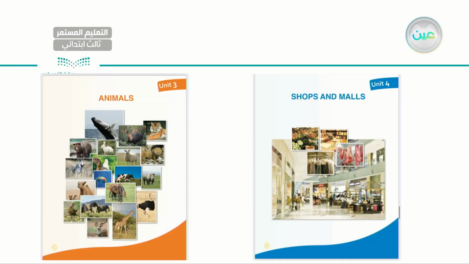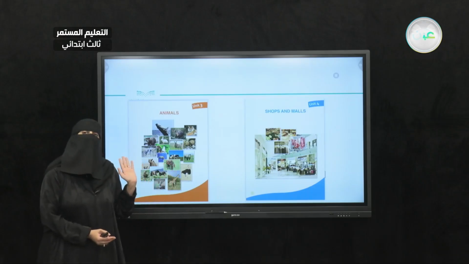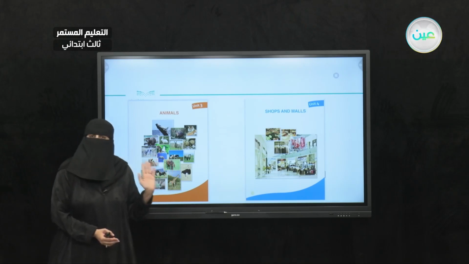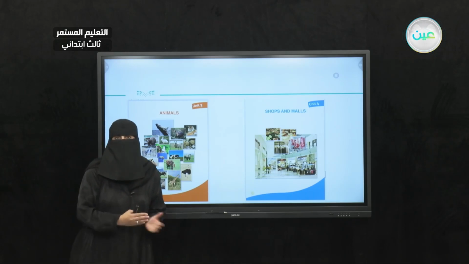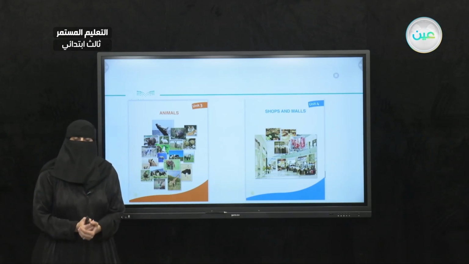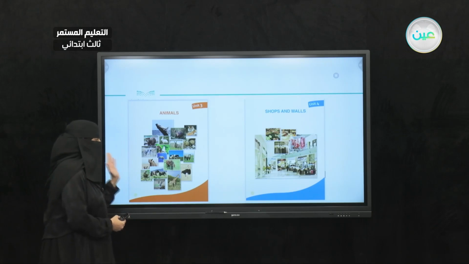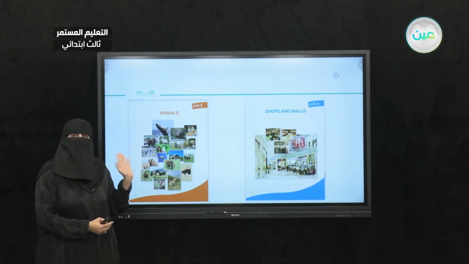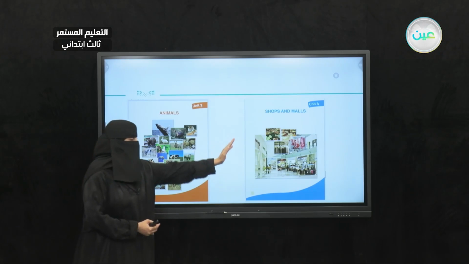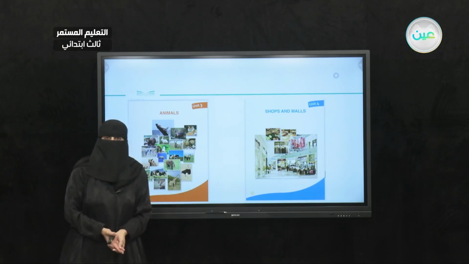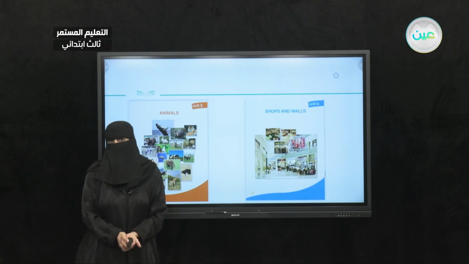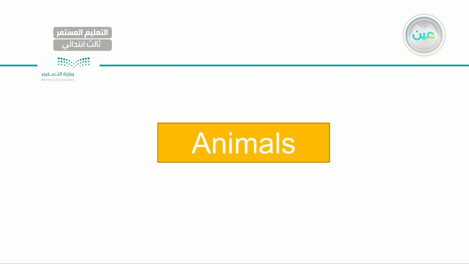Okay, so let's start. These are the last two units of our term. As you can see, the one on your left is animals. Here we were able to name different kinds of animals. What do animals eat? What do they produce? Also, we were able to name singular and plural nouns of animals. While on your right side, we have shops and malls. We named different kinds of shops and what we can get from these shops, okay? So let's start with unit number 3, animals.